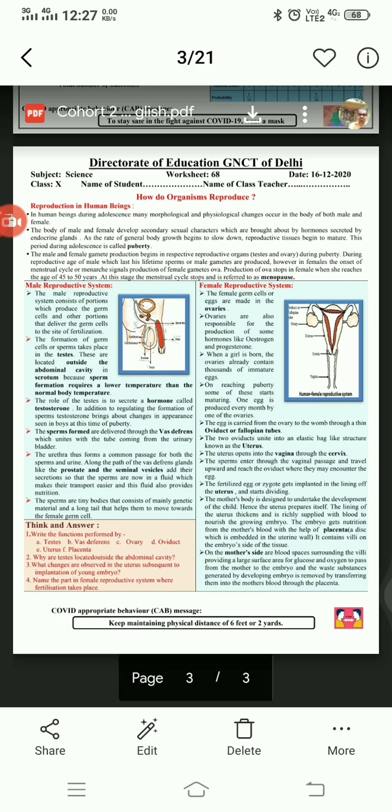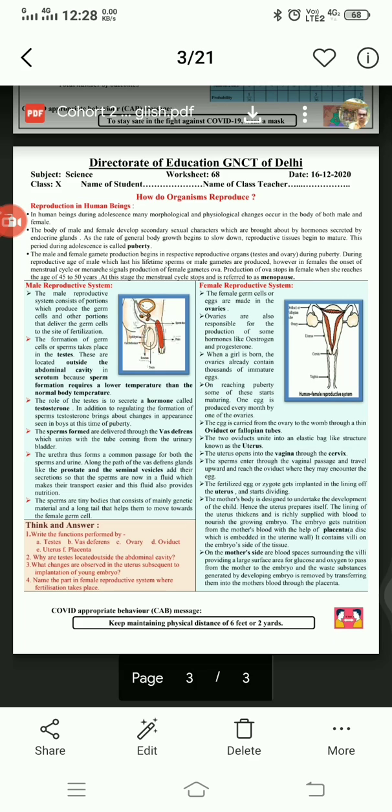So sperms develop in the testes. Testes are outside the body in a pouch-like structure that is known as the scrotum. They are outside the body because the development of sperm needs a lower temperature than the body.